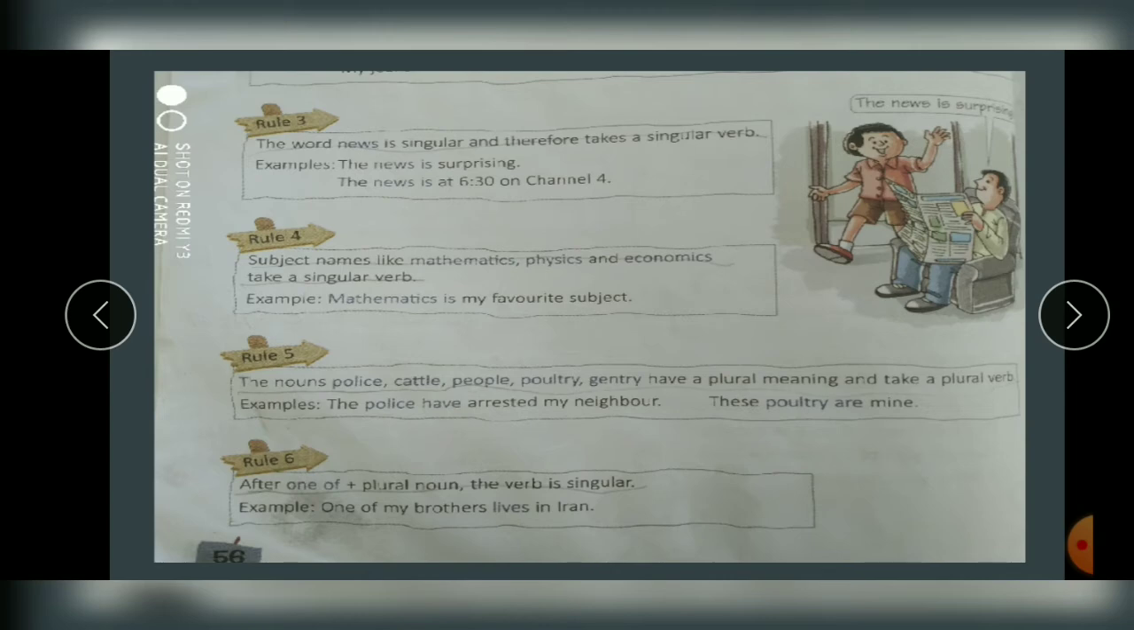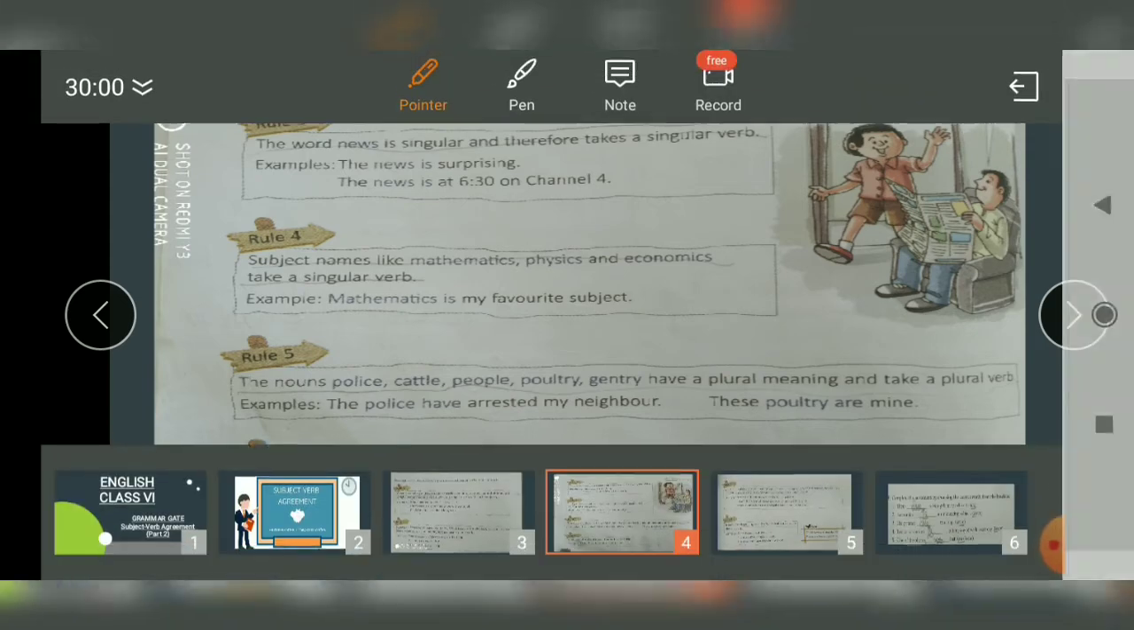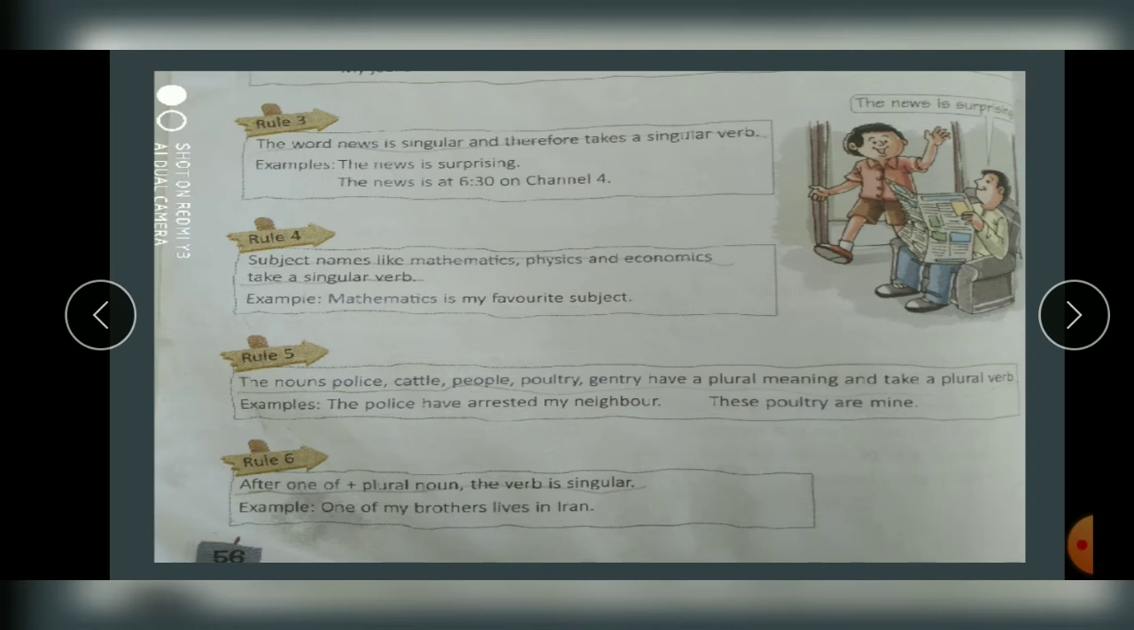Is it clear? One of my brothers lives in Iran. So see, lives. I said with simple present tense we add s when we are talking about singular. So though brothers is there, but when we use one of, because we are talking about one brother which is living in Iran. So that is why we use singular verb. Clear? So again, one more example I'll give you. One of my dresses is with my cousin. So मेरे ड्रेसेस में से एक ड्रेस किसके पास है? मेरी कज़न के पास है.